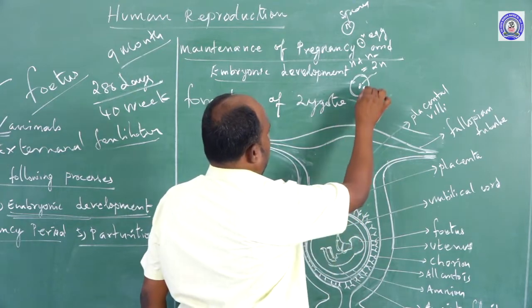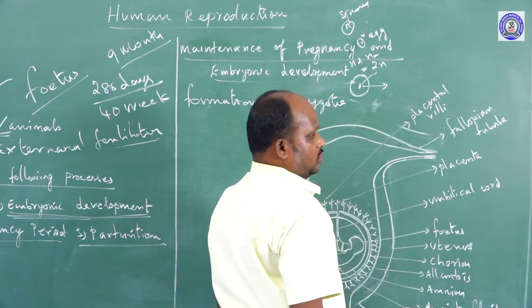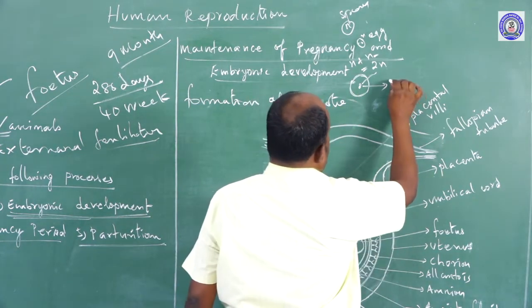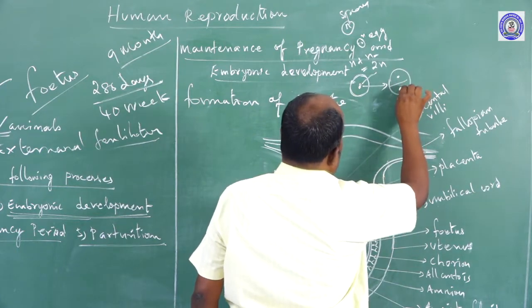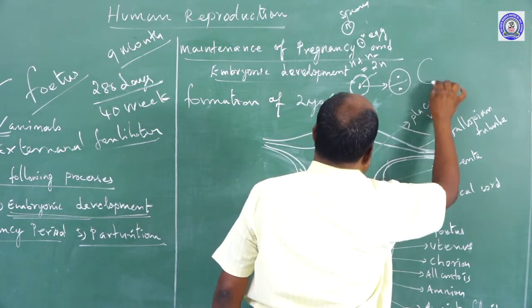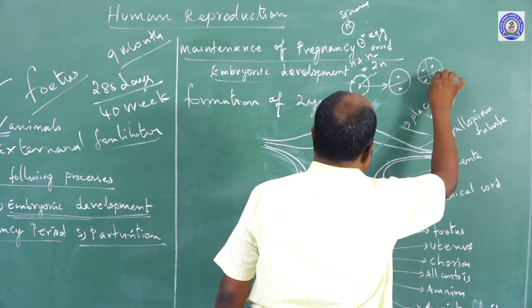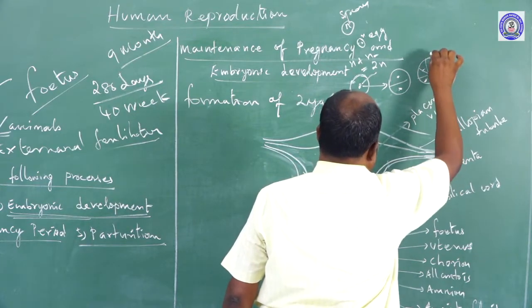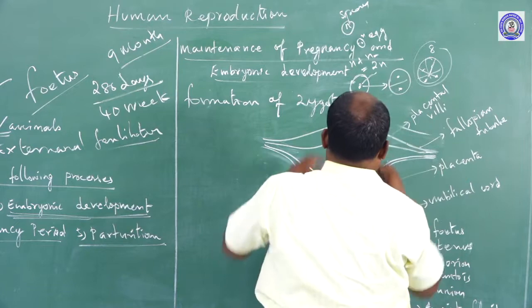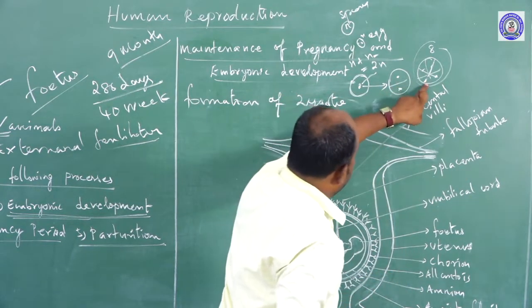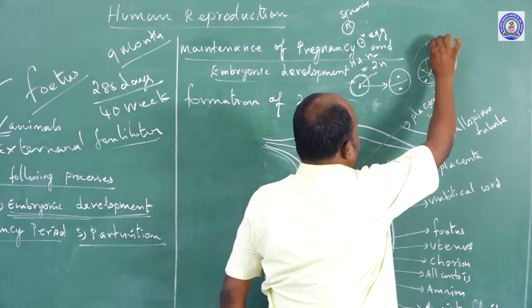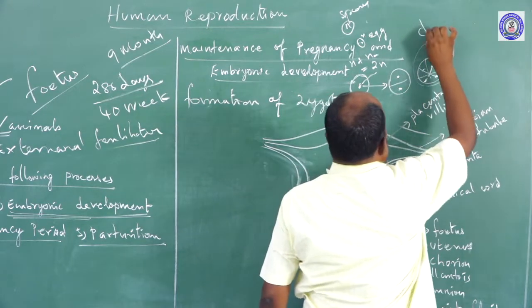This zygote further divides through mitotic cell divisions. It is converted into 2 cells. The 2 cells multiply into 4 cells. Those 4 cells multiply into 8 cells. So the single zygote develops into 8 cells. It becomes a ball-like structure. This is named cleavage.